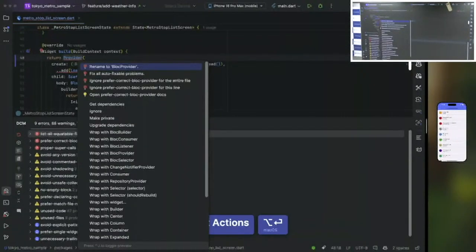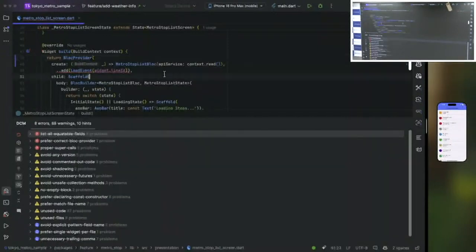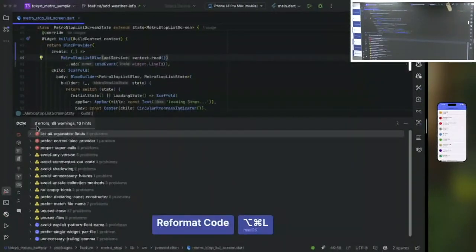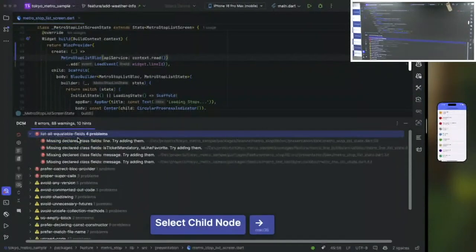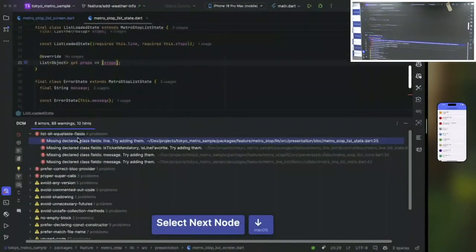Now let's see, for example, BlocProvider. You can see that when I'm using Alt-Enter, it also provides a quick fix feature. So I can change it automatically from provider to BlocProvider. I think there was just one issue here, and now we could eliminate one additional error severity. Now this could take a lot of time, going one by one and fixing all of these manually. But the good news is that, similarly to the BlocProvider, there is a quick fix function within DCM.